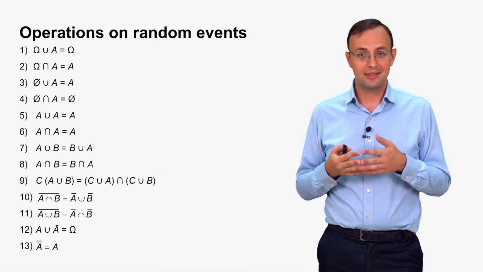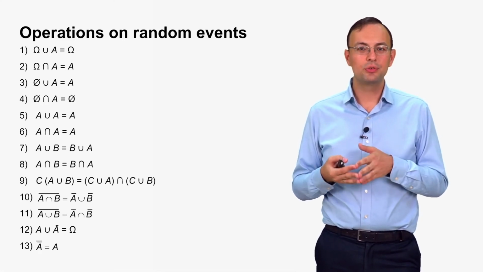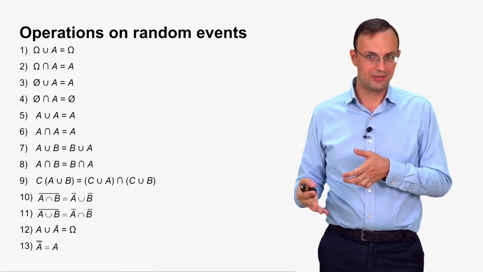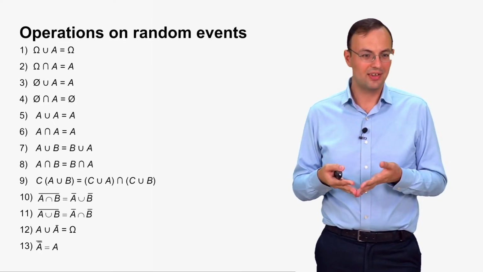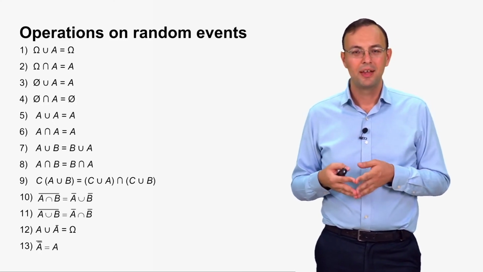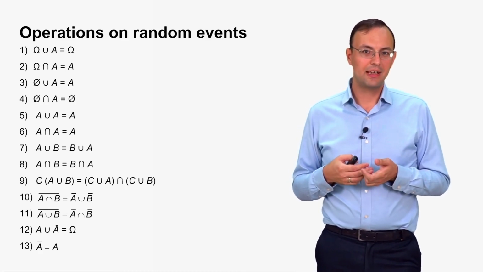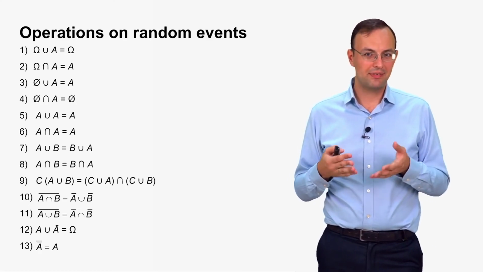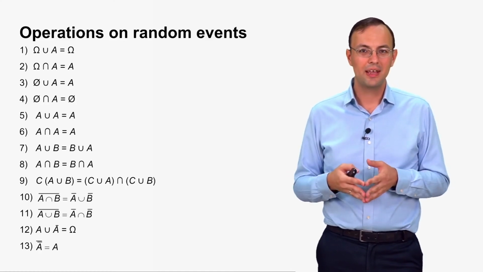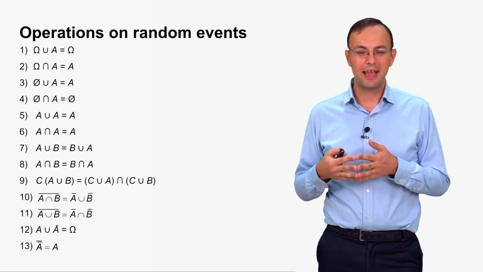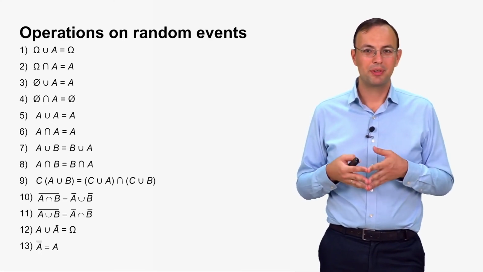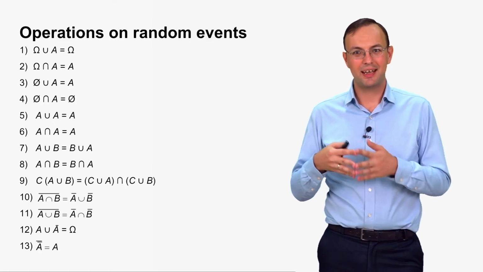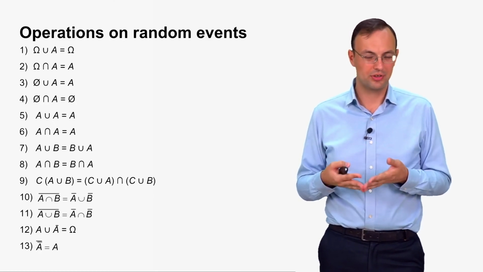Intersection of omega and A is A. This means that at least one of the two is to occur, either the event that occurs every time or an ordinary event, so this just means an occurrence of the ordinary event A. Then the union of an impossible event and A is A. This means that at least one of the two is to occur, but the impossible event cannot occur, so this means occurrence of A. And the intersection of the impossible event and A is an impossible event, because this means that both must occur, an impossible one and an ordinary one, and this won't occur.